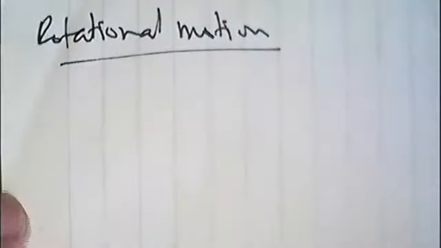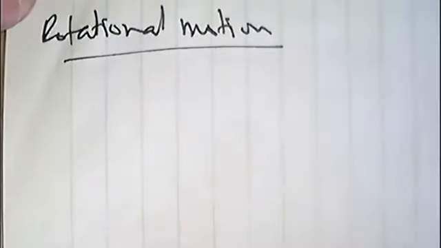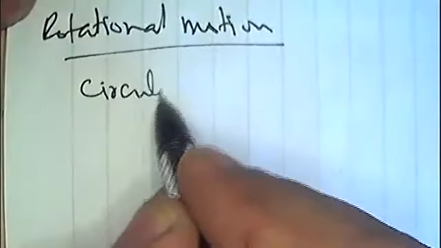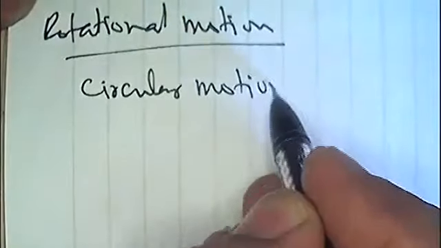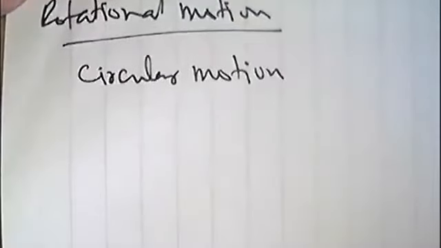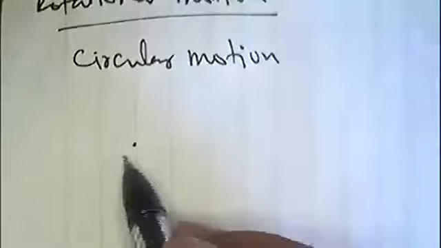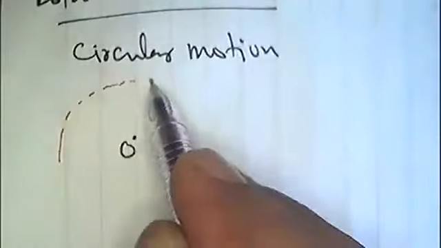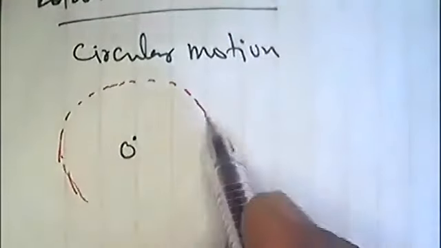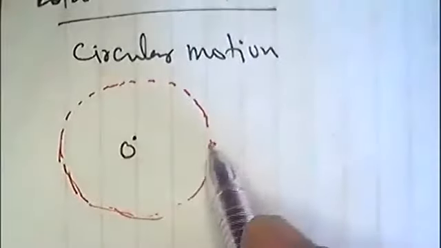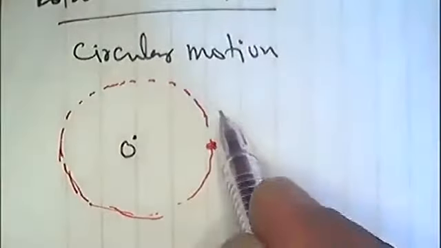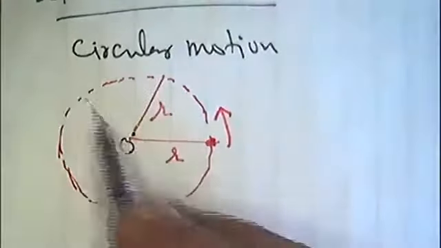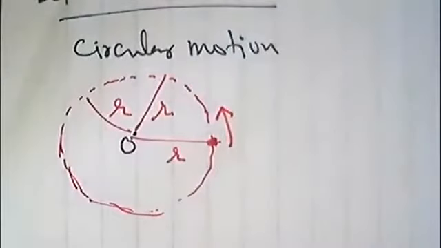रोटेशनल मोशन क्या है? रोटेशनल मोशन देखिए, इससे पहले हमने सर्कुलर मोशन पढ़ा था। सर्कुलर मोशन होता है किसी एक पार्टिकल के लिए, at the center of a circle, when a particle is moving along the circumference of a circle. A particle is moving along the circumference of a circle, maintaining a fixed distance from a given point. This motion is called circular motion.